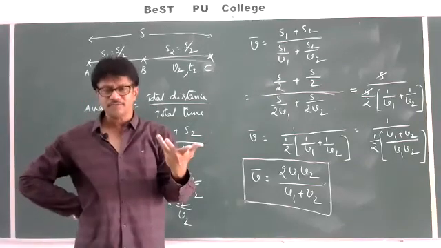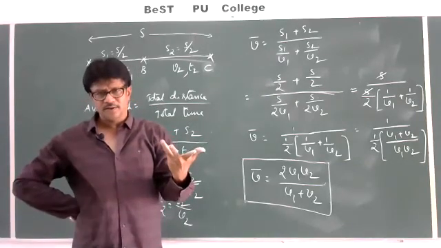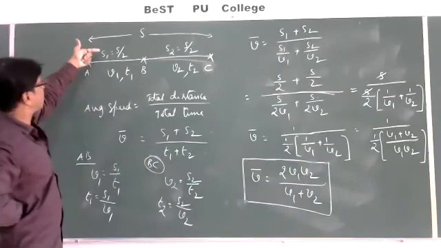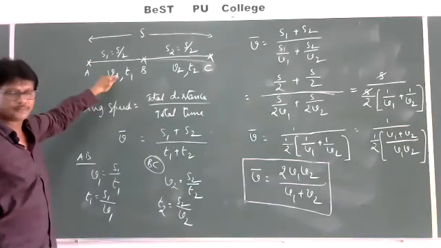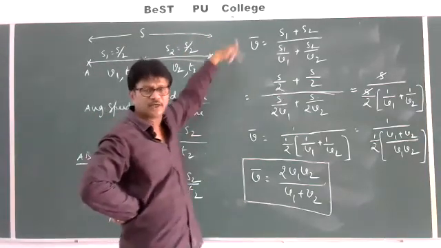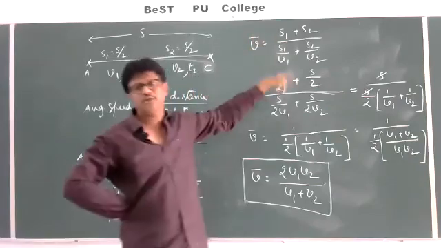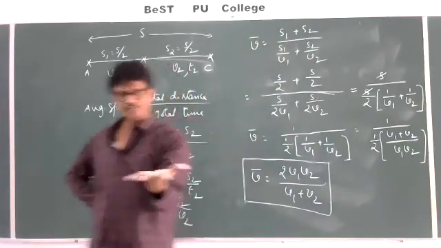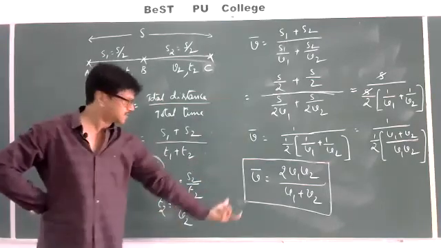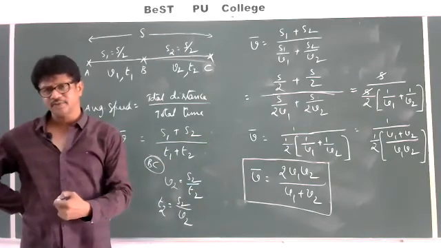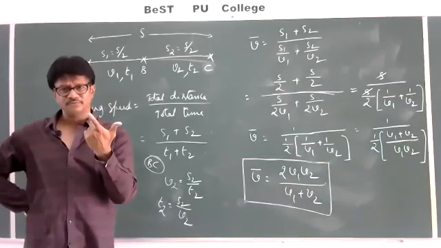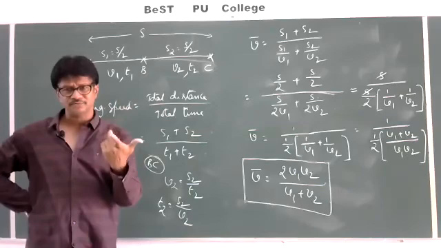Then what is the formula? Okay, 3 is also okay. If I take 4 parts, that is first 1/4 of the distance with a speed V1, next 1/4 with a speed V2, next 1/4 with a speed V3, final 1/4 of the distance with a speed V4, then what is the average speed? For every case, if you keep on solving like this, it's a bit difficult. That's why I want to generalize this formula.